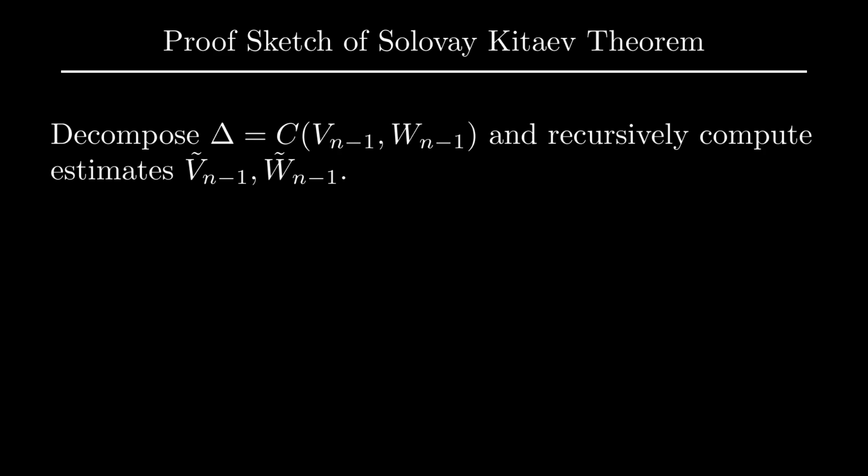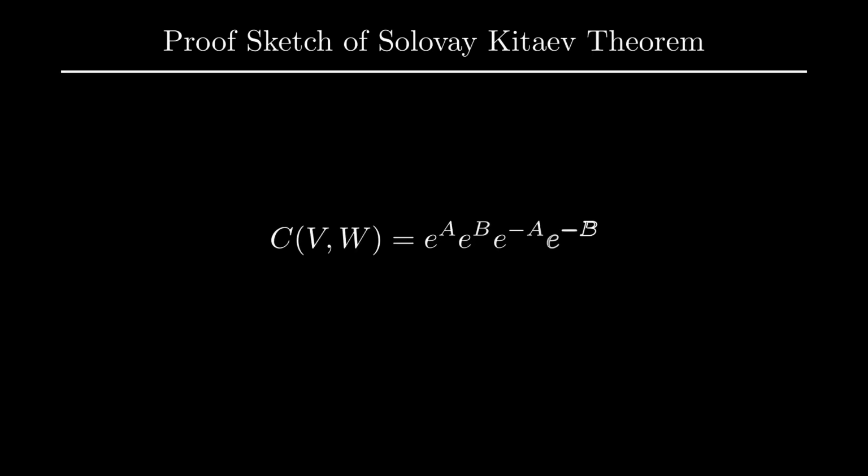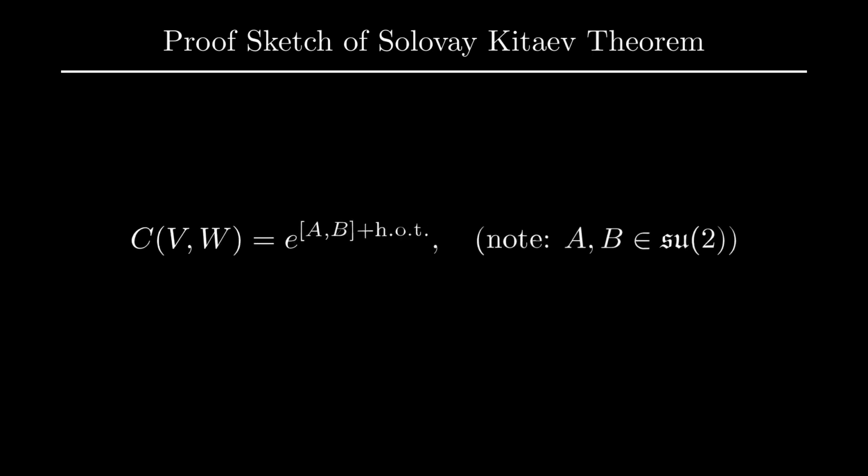Because delta minus I has operator norm bounded by epsilon_{n-1}, we can choose V and W that differ from identity by at most c square root of epsilon_{n-1} for some constant c. We can show this by using the expression for the group commutator we previously obtained from the BCH formula.